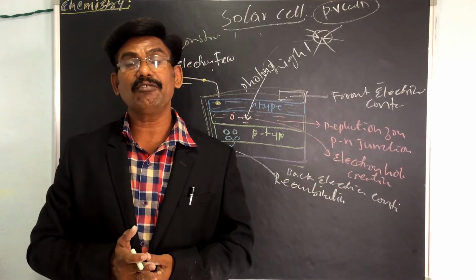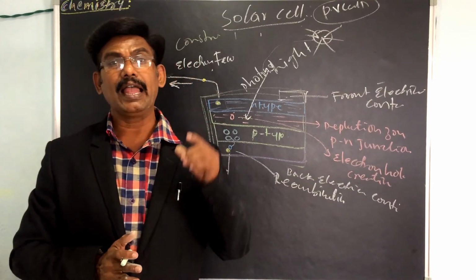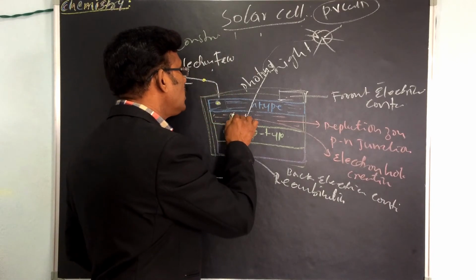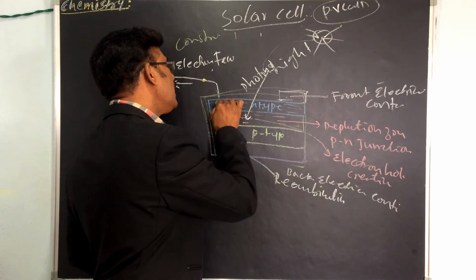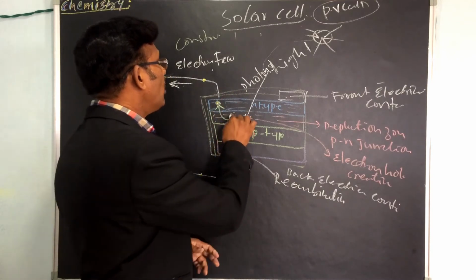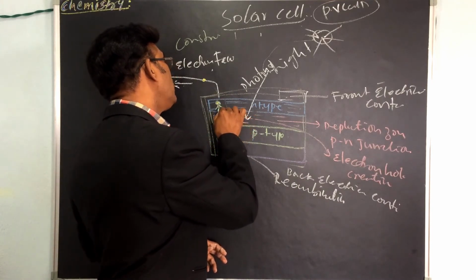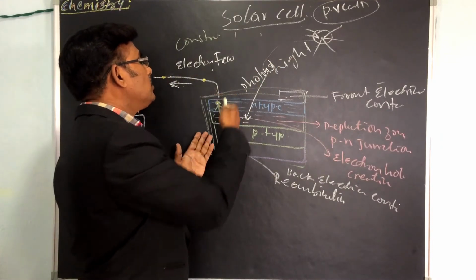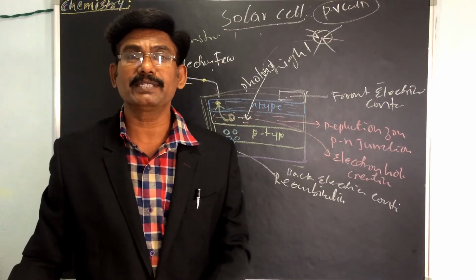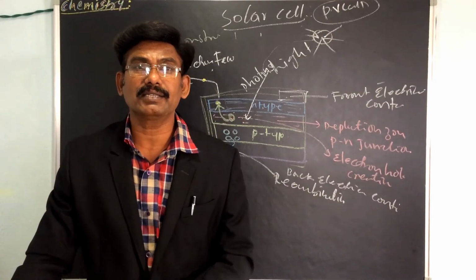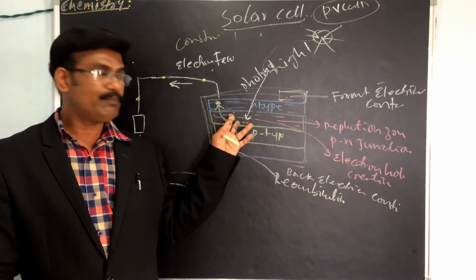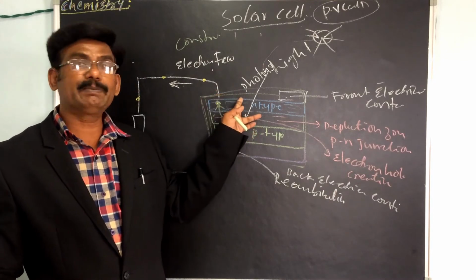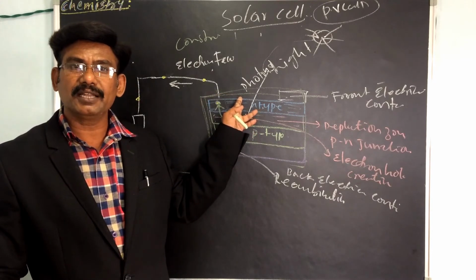The instant light breaks the thermal equilibrium condition of the junction, the free electrons in the depletion region can quickly come to the N-type side of the junction. Here the electrons are quickly converted into the N-type zone, the N-type side. The free electrons in the depletion zone can quickly come to the N-type side of the junction.